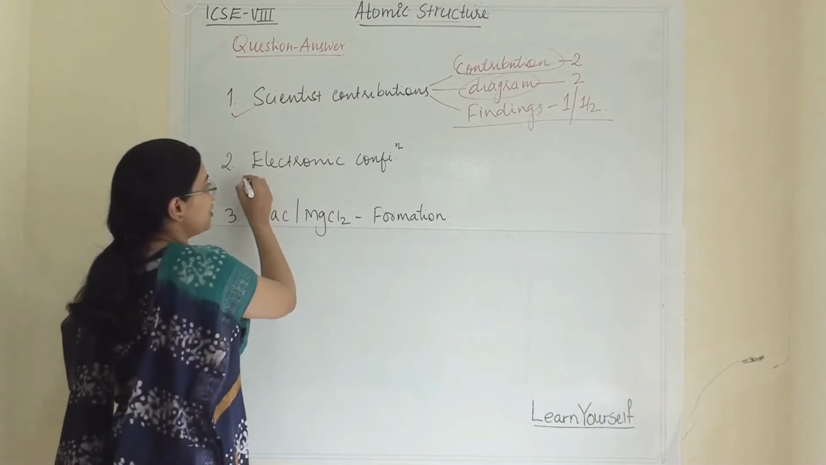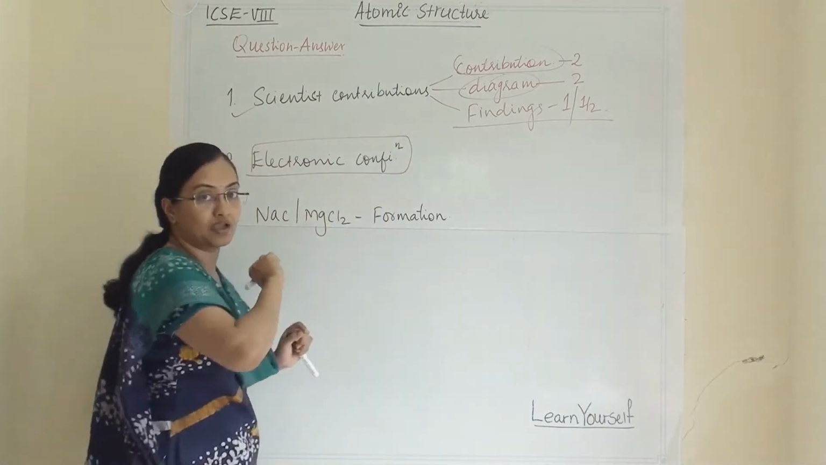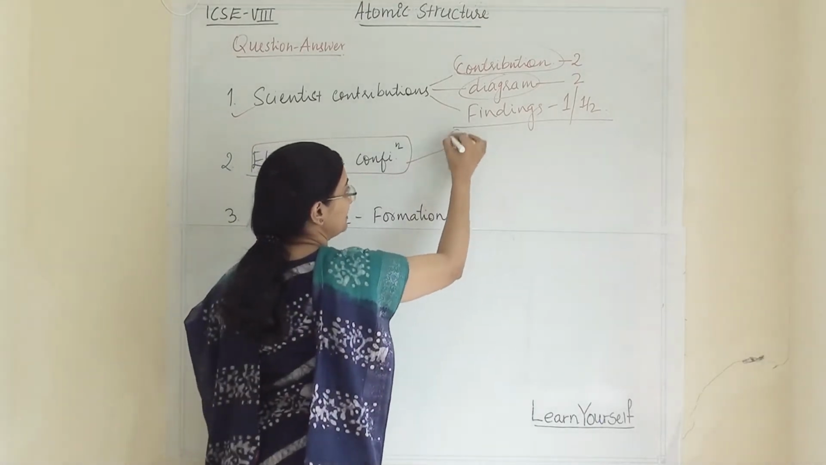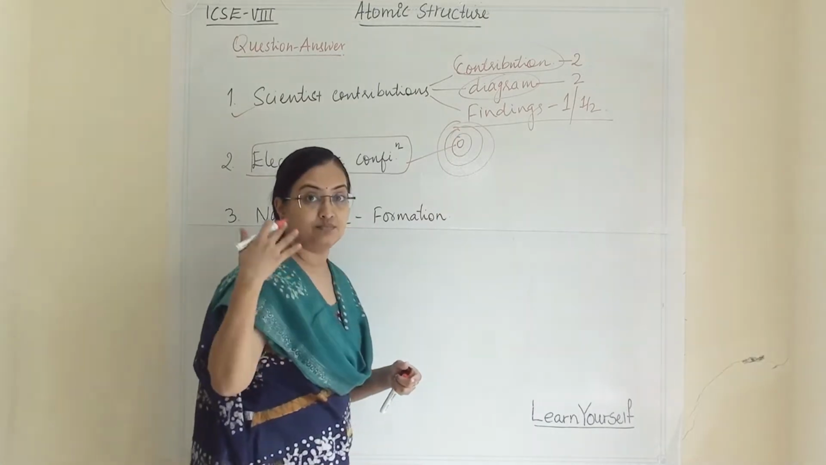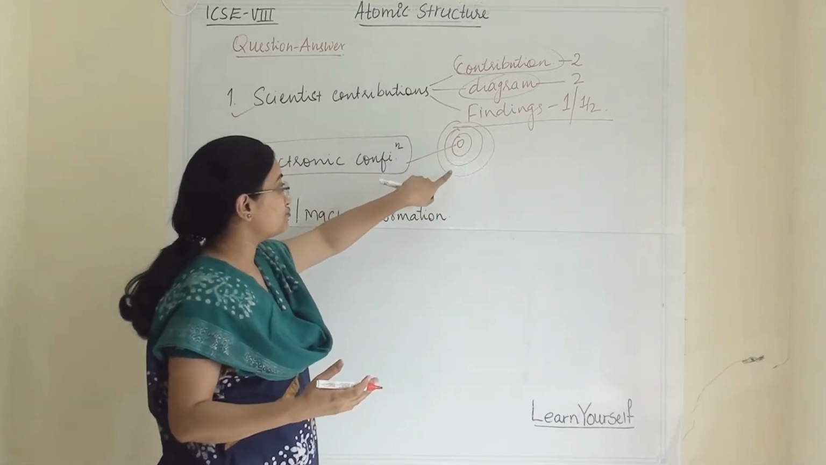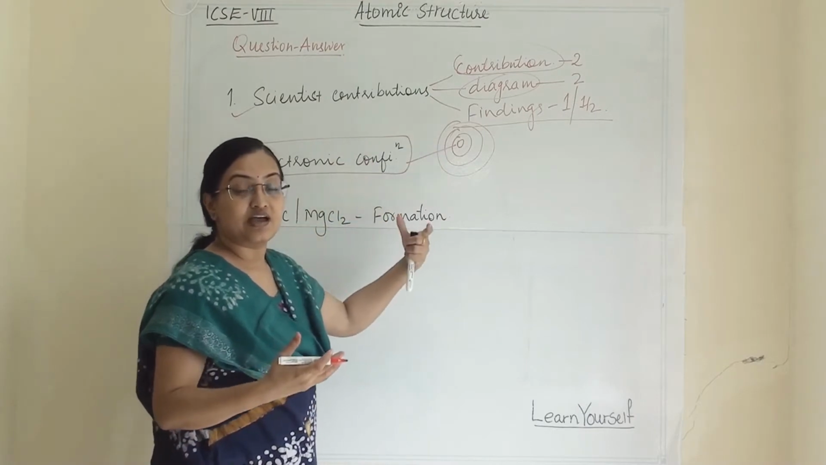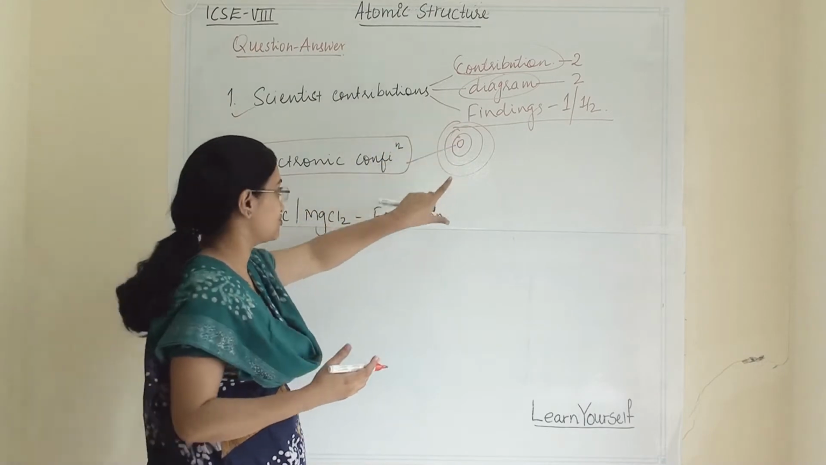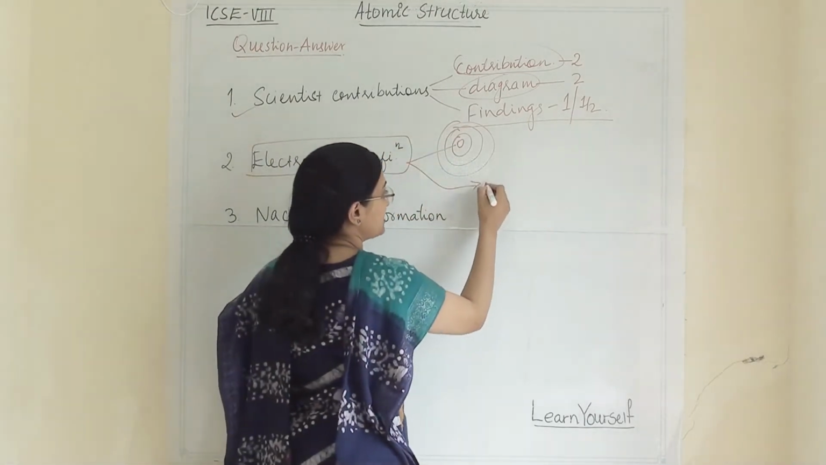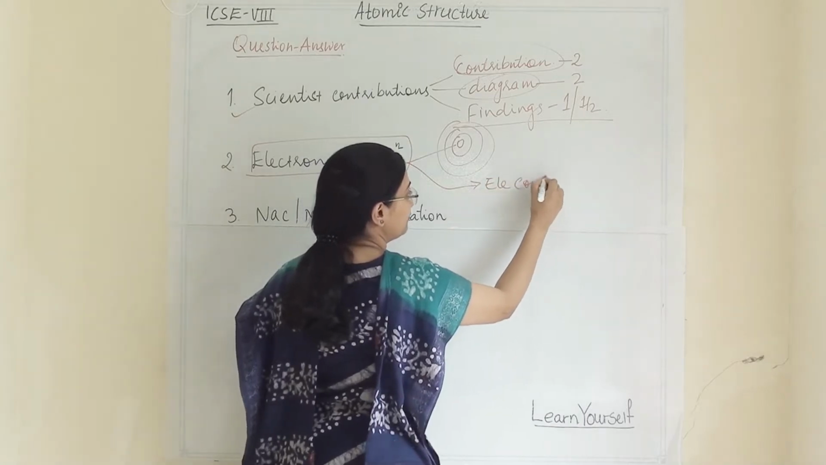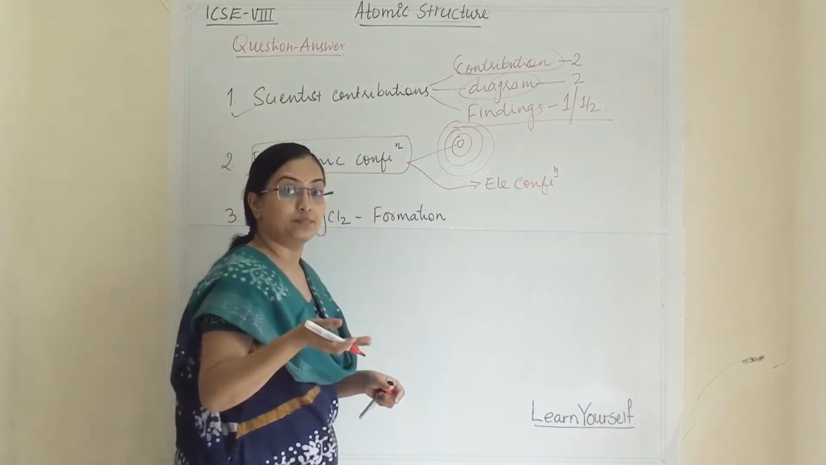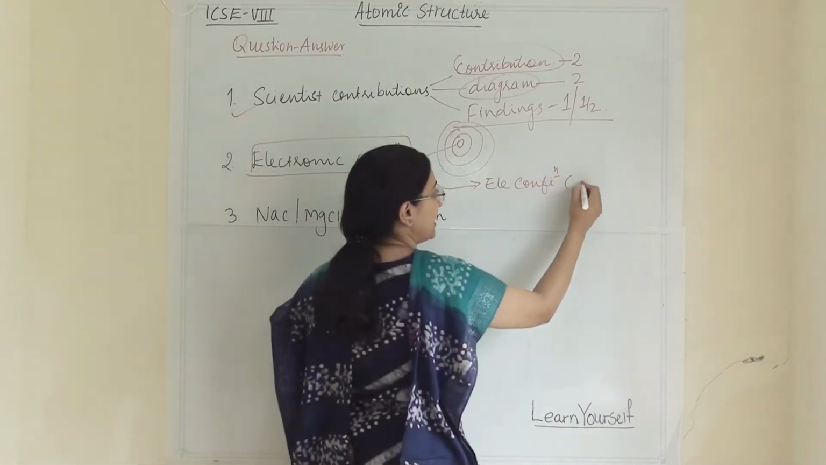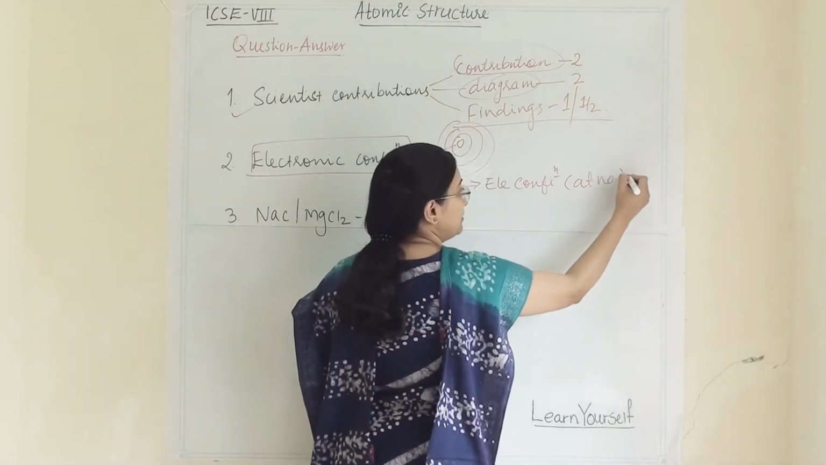The next, electronic configuration, a very important topic. For electronic configuration, they can ask you to draw a diagram like this. We have learned in previous videos that we can draw the atomic diagram of any atom like this with its orbital structure. Secondly, they can ask you to write the electronic configuration of any atom and they will not give you the atomic number. So you have to remember all the atomic numbers from 1 to 20.